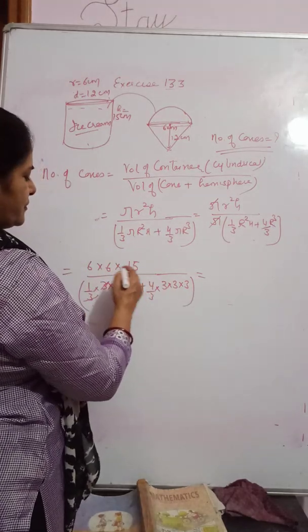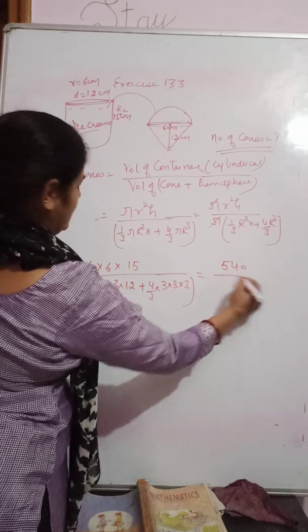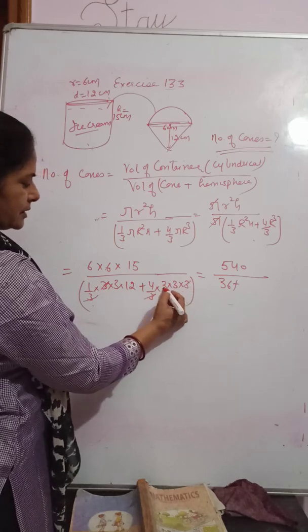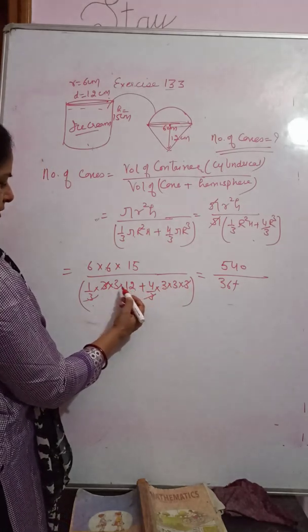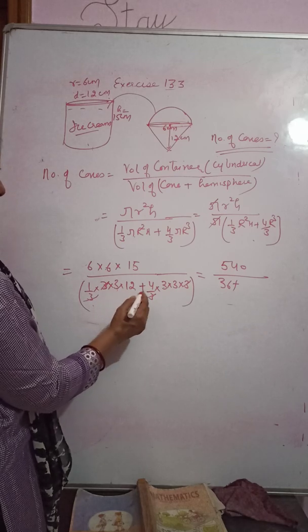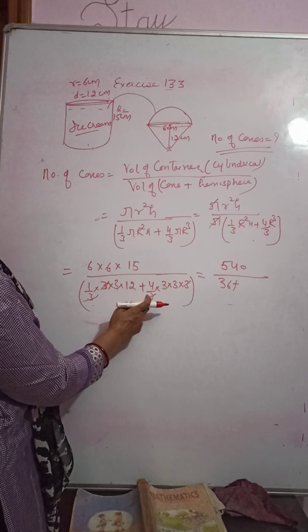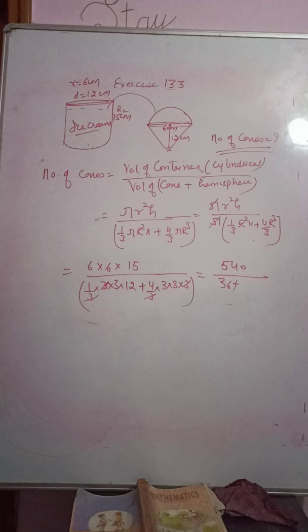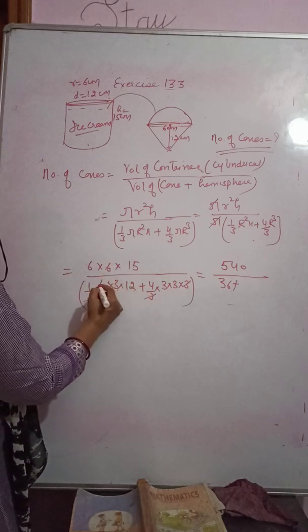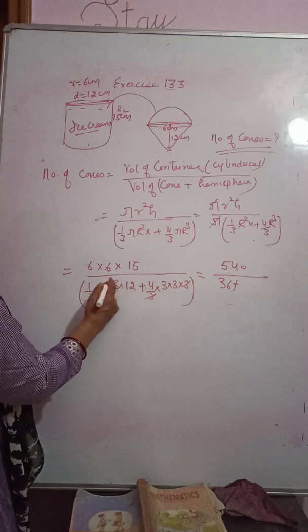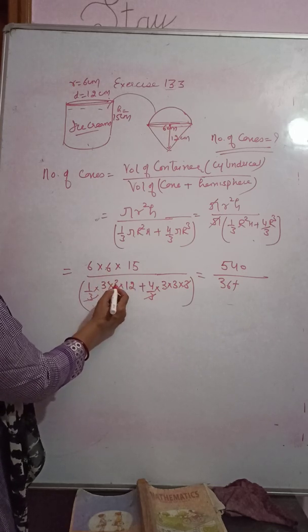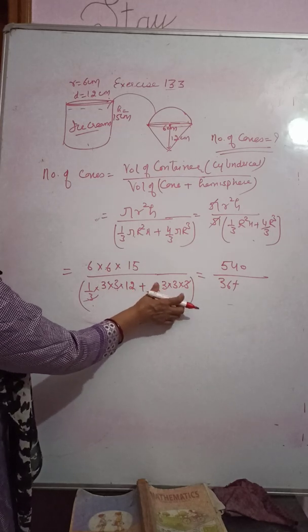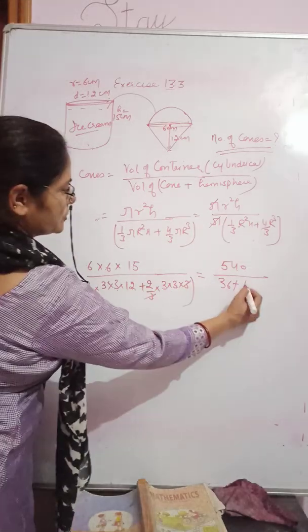5 fours are 20... 15 times 36 is 540. In the denominator, it is 36 plus 18, which is 54. Here it is 6 into 6, 3 into 3, 1 by 3 r square into h, 12, plus 2 by 3 for the hemisphere, 3 to the 9, to the 18.